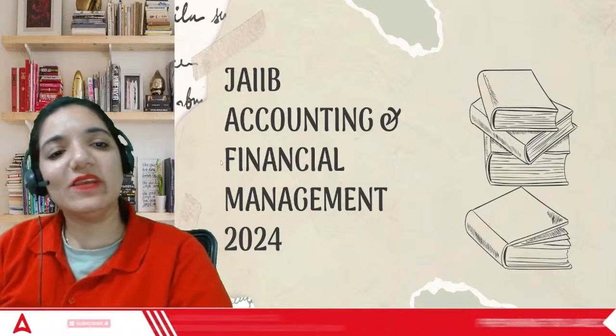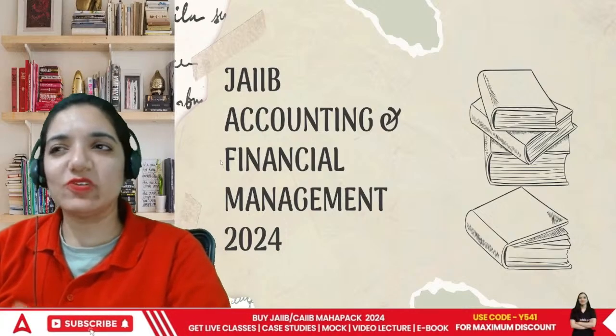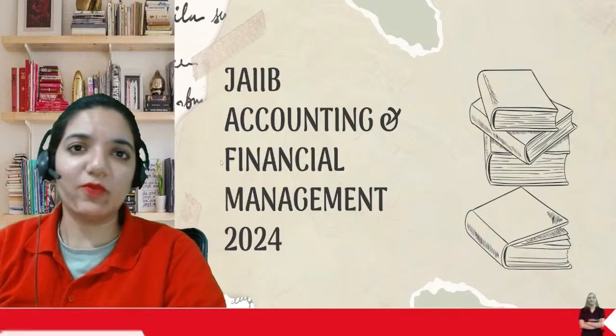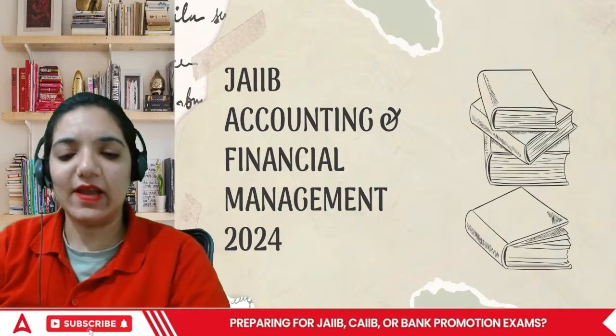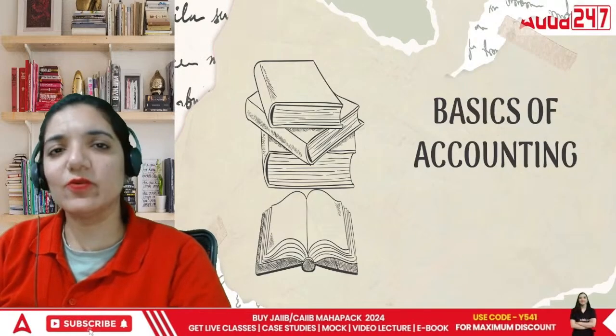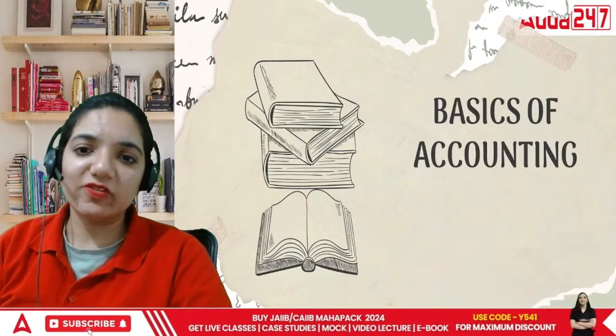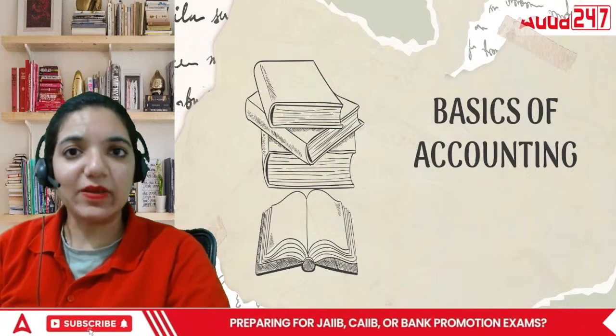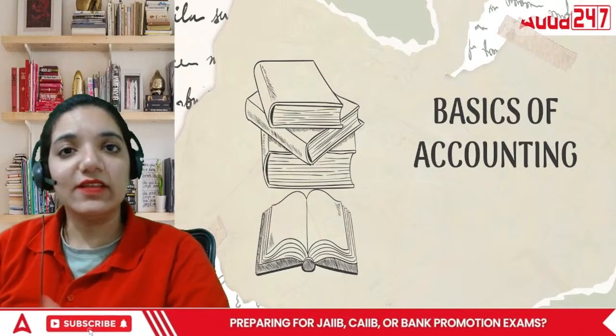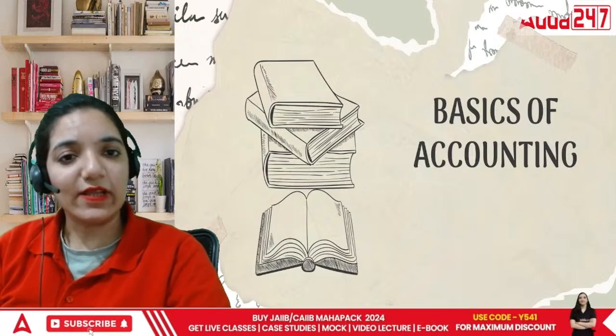We were talking about the basics of accounting. The basics was chapter number 1 or unit number 1, module A. So let's look at the question that we are having today. We're doing the basics of accounting. In terms of basics of accounting, we are done with what do you mean by accounting, bookkeeping, accountancy, right? The limitations of accounting. We were done with all that area.